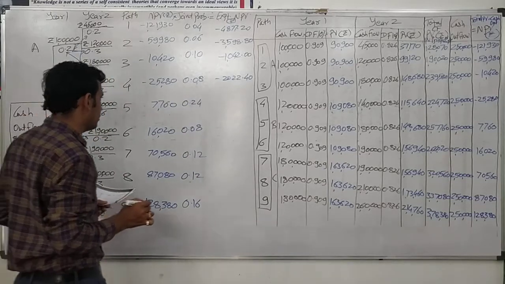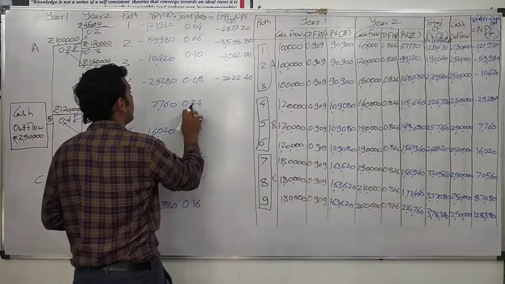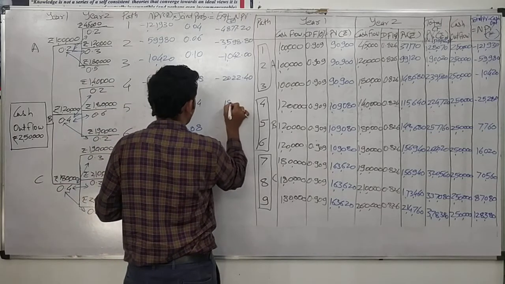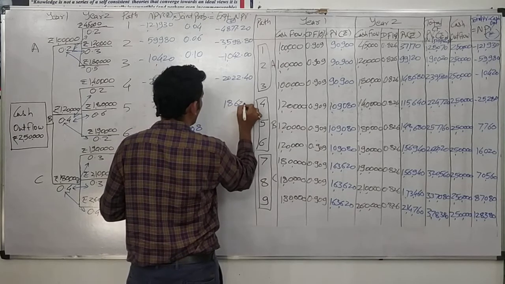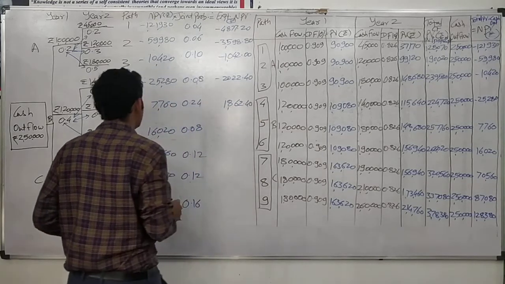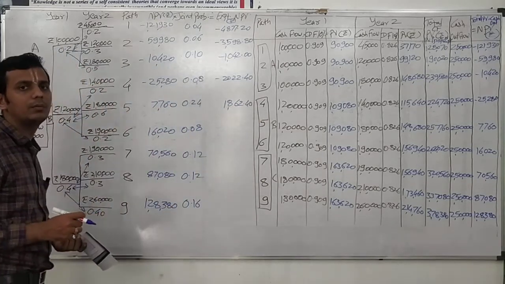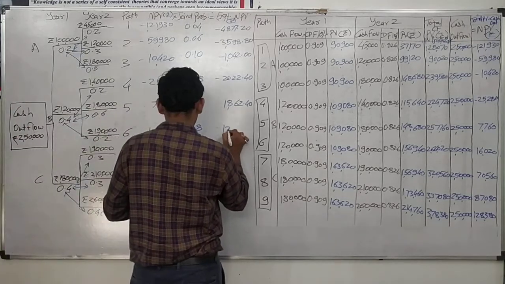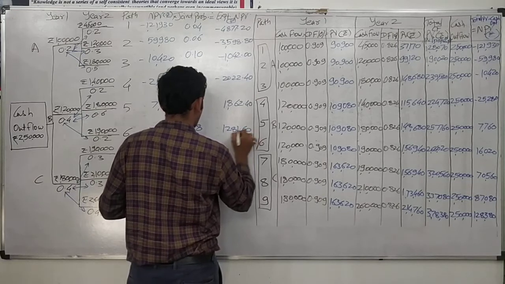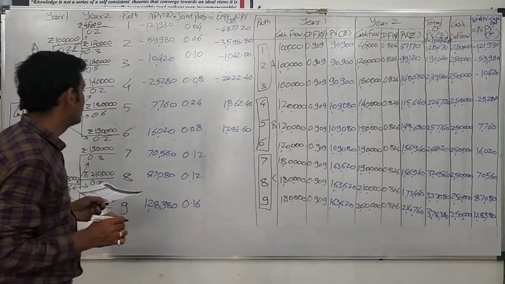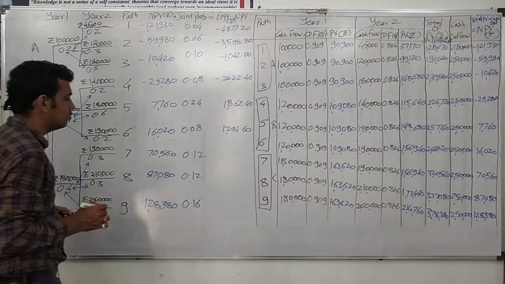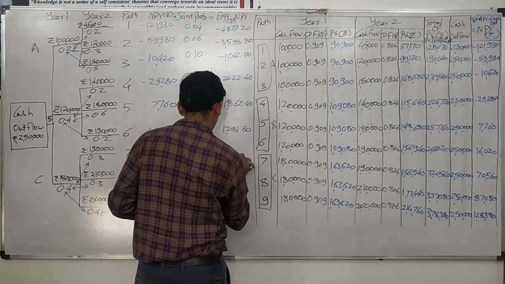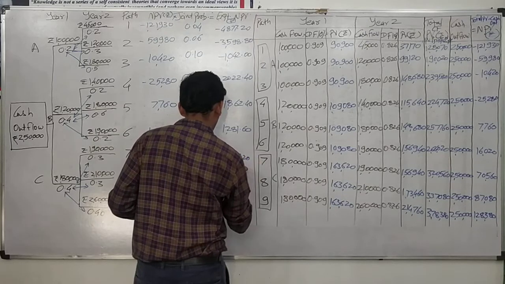Then 7,760 multiplied by joint probability of 0.24 is equal to 1,862.40. Then 16,020 multiplied by joint probability of 0.08 is equal to 1,281.60. Then 70,560 multiplied by 0.12 is equal to 8,467.20.